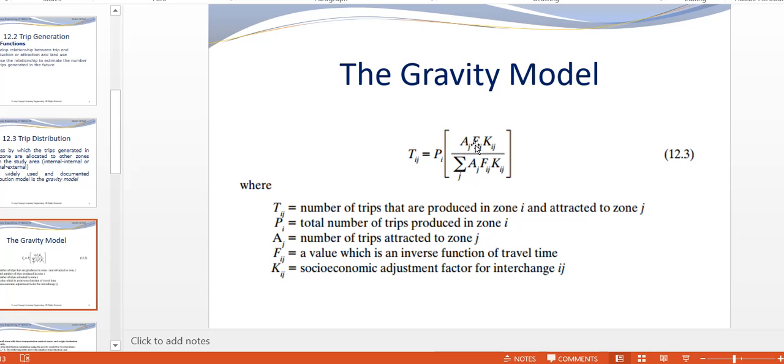Fij is a factor, a value which is the inverse of a function of travel time. That means a value from i to j. What does it mean? Function of time.